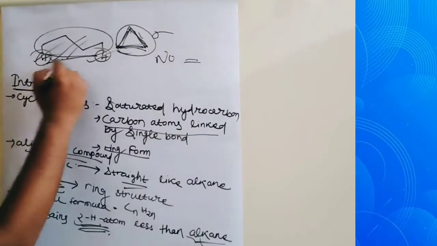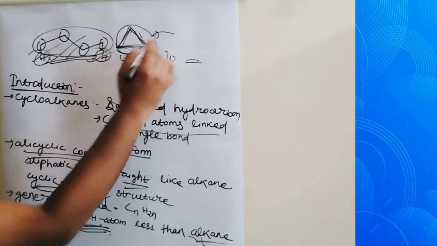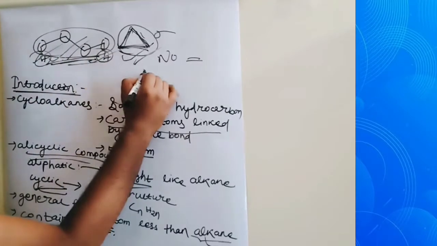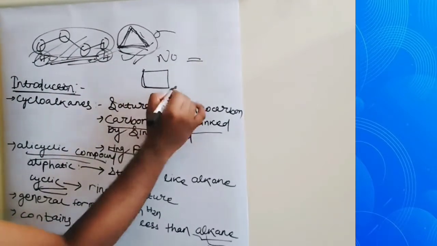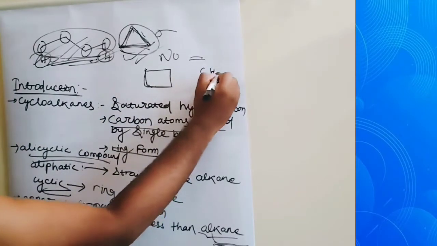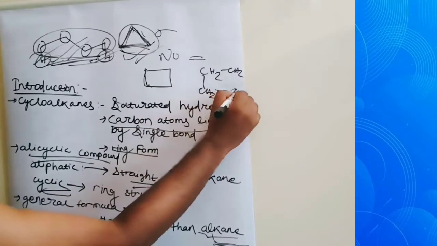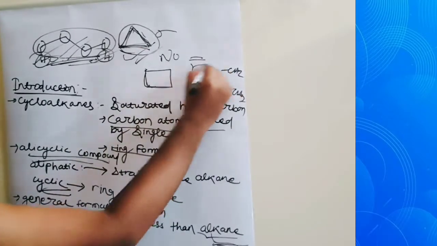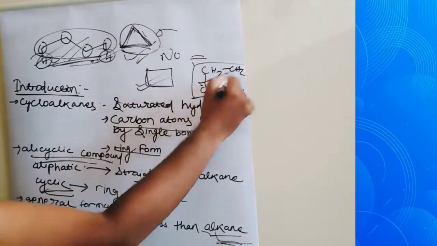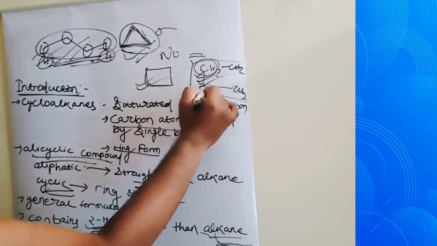Sorry students, this is cyclobutane, and this is cyclopropane. If we draw the cyclic structure of cyclobutane, means butane, this is the cyclobutane. This is the line structure, CH2 single bond. This is the cyclobutane, this is the line structure and this is the structural formula, means if we take carbon, hydrogen, this.